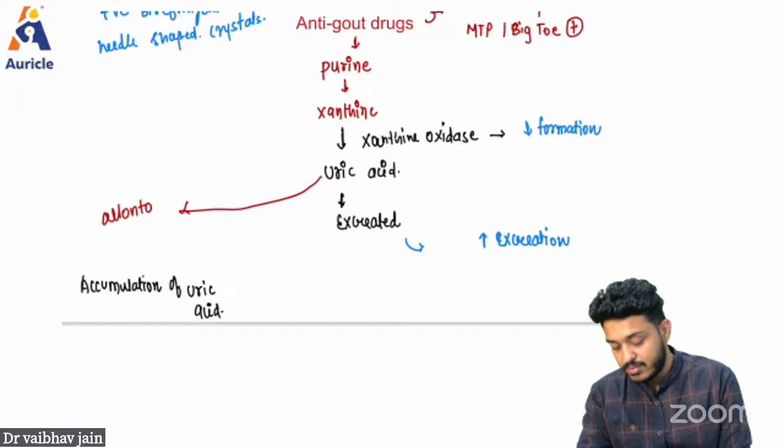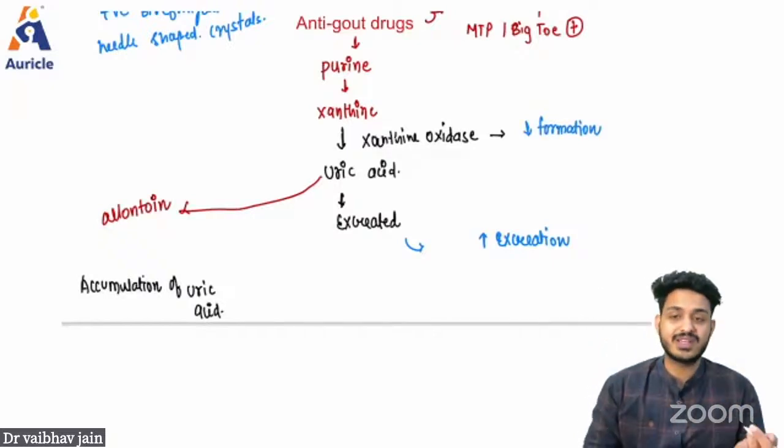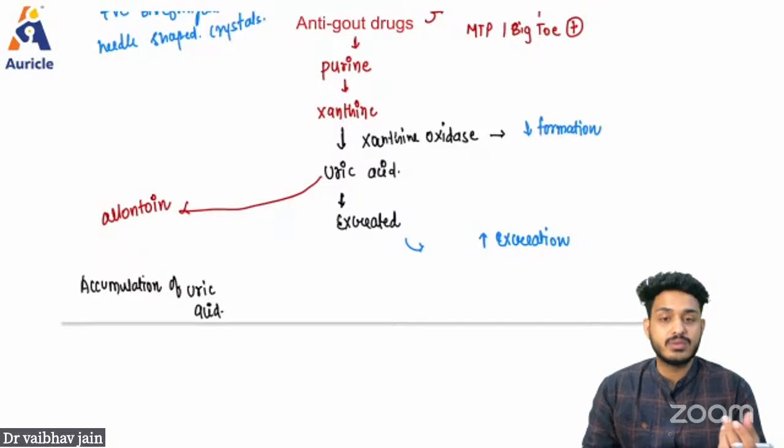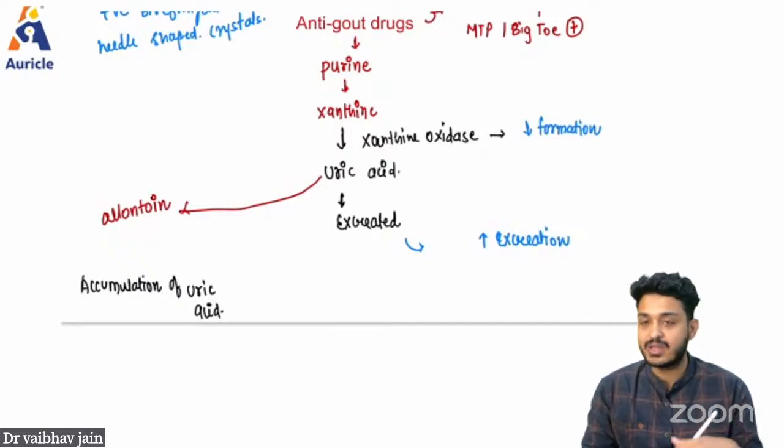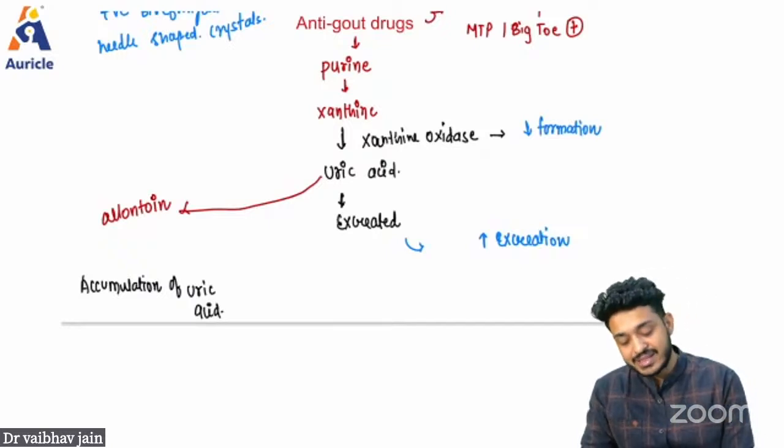Whatever droplings are coming from birds, what are these particular things? These are allantoin. Birds are excreting allantoin, and remember, allantoin is non-toxic. So uric acid is converted into allantoin with the help of an enzyme known as uricase.